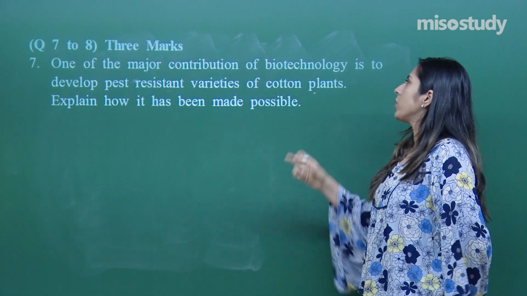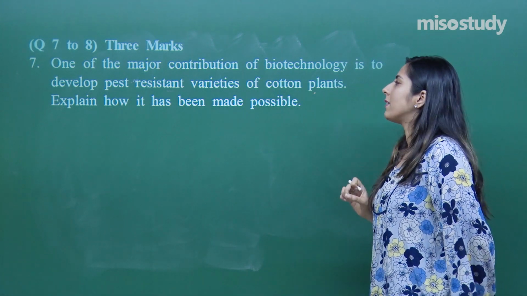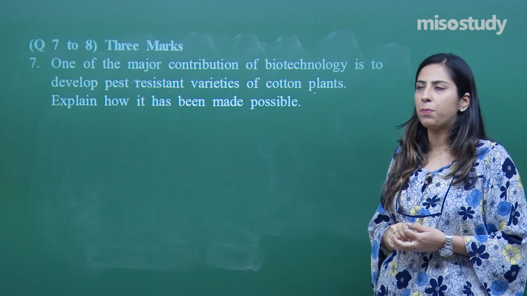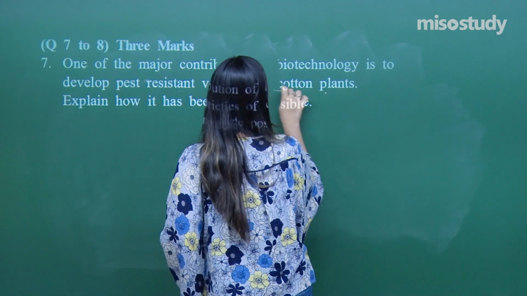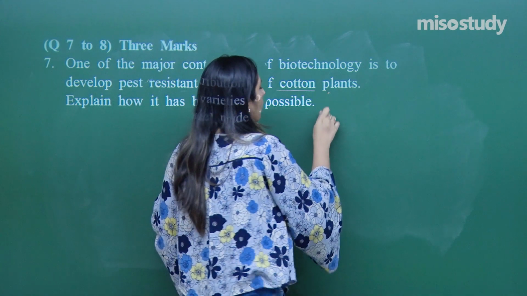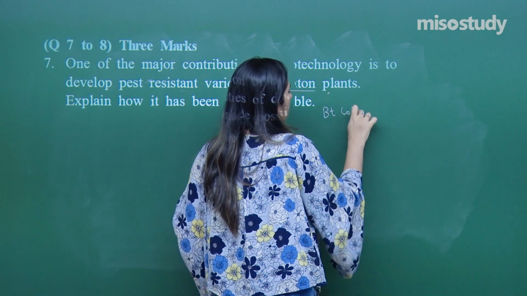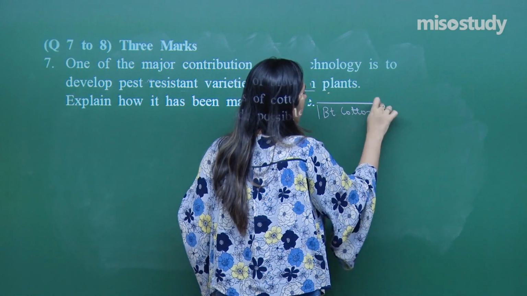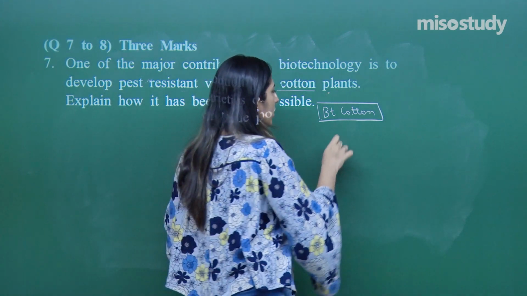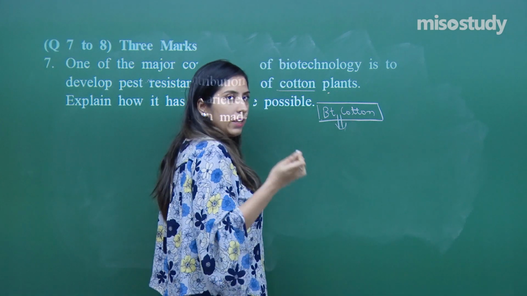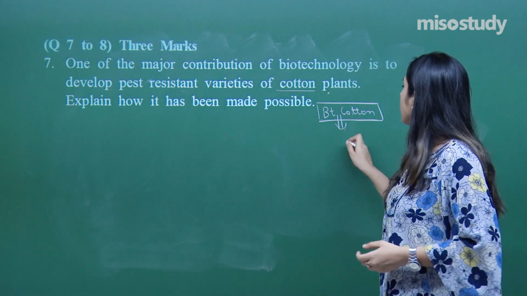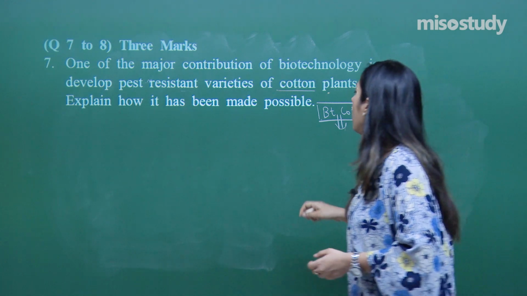One of the major contributions of biotechnology is the development of pest-resistant varieties of cotton plants. Explain how it can be made possible. The cotton variety which is pest resistant, which is made because of recombinant DNA technology, is called BT cotton. If we have made something by recombinant DNA technology, it will have a certain gene of interest. In this, the gene of interest present is the cry gene.